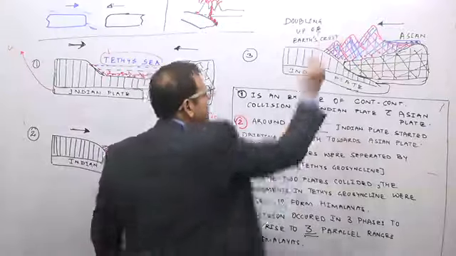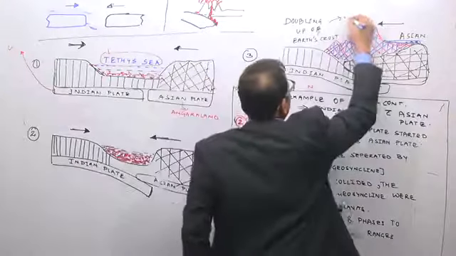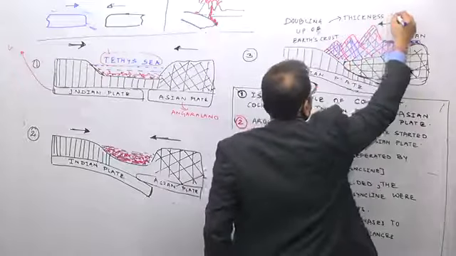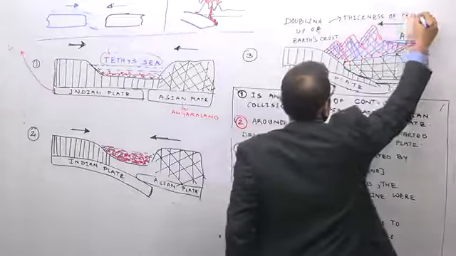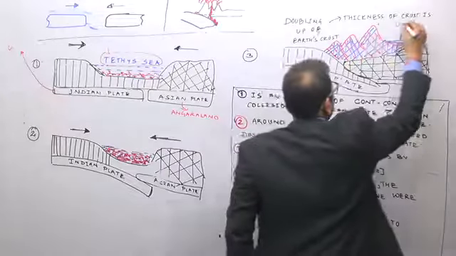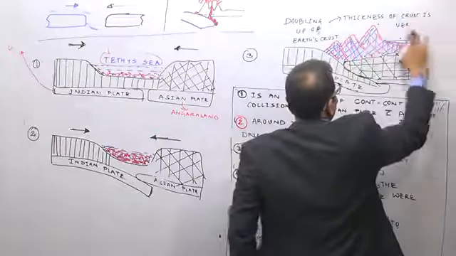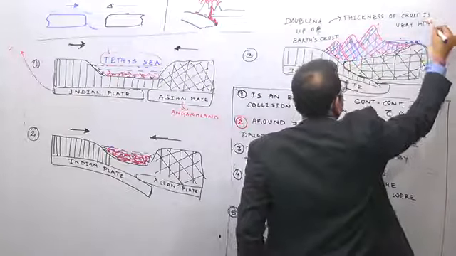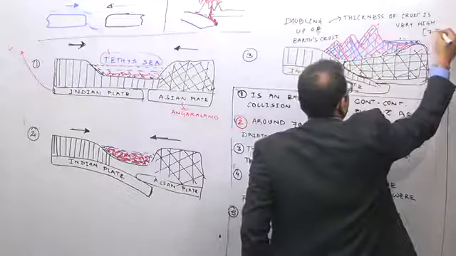That means the thickness of the crust is very high. That is somewhere around 75 kilometers, and therefore the thickness of the crust is very high.